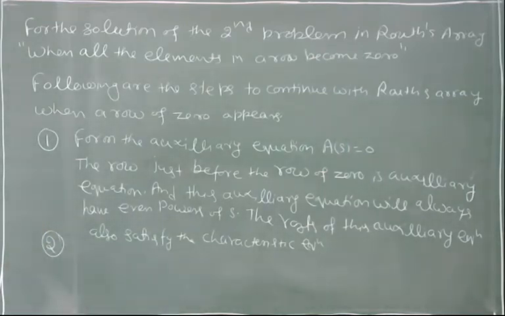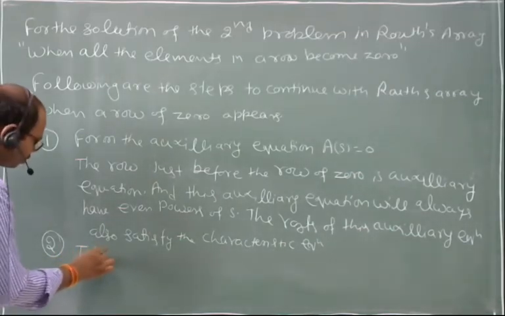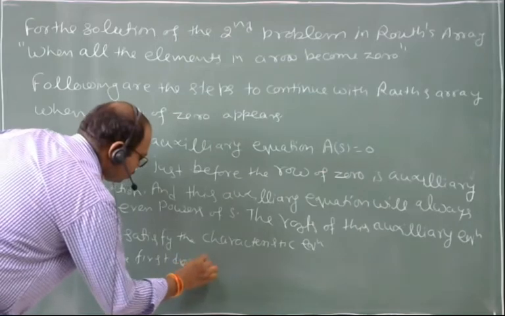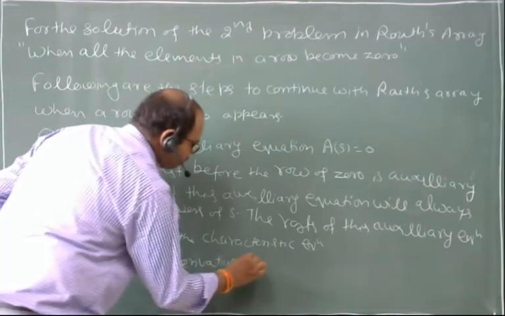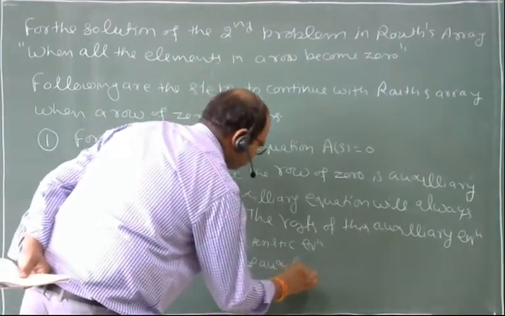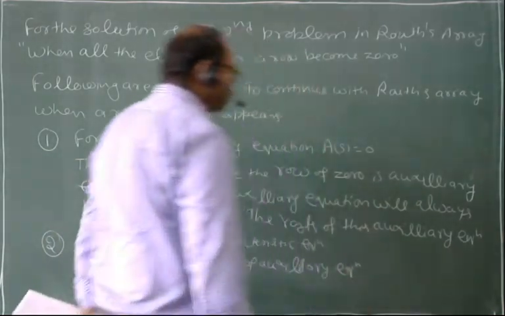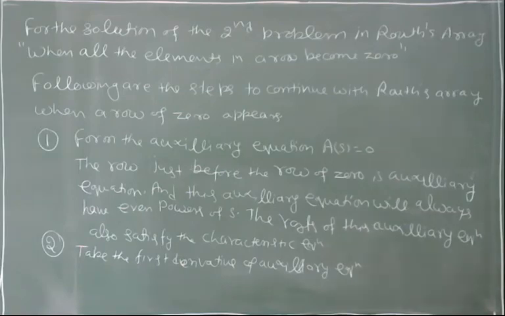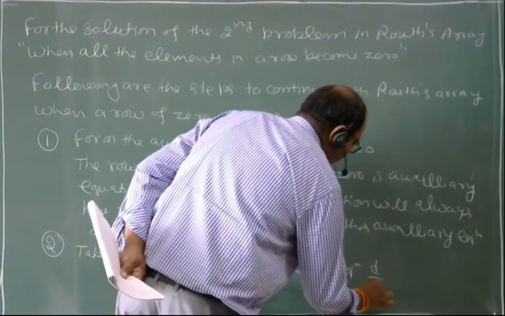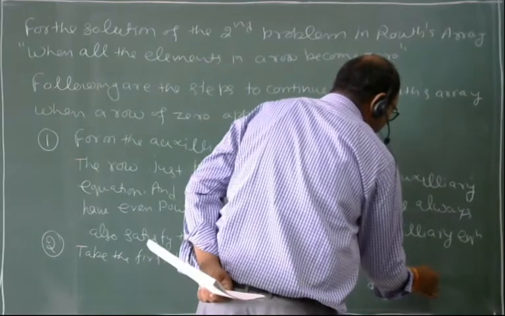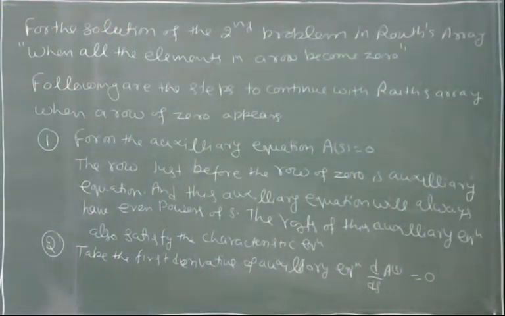Second step, take the first derivative of the auxiliary equation, meaning dA(s)/ds is equal to 0.